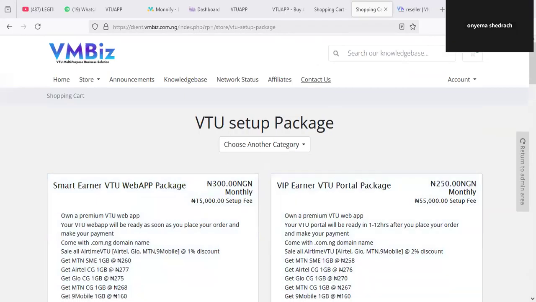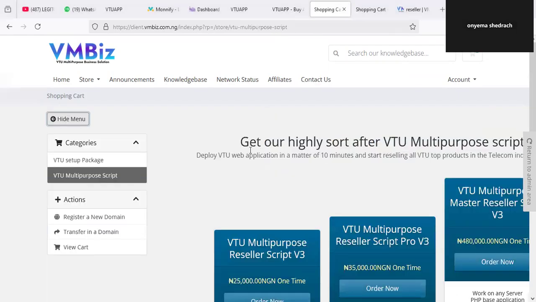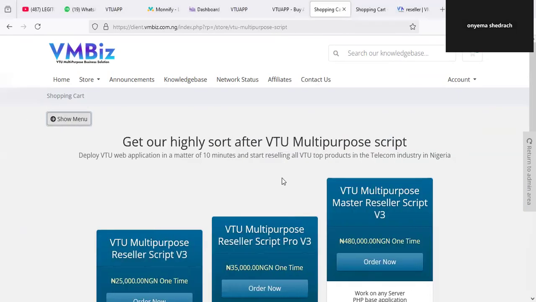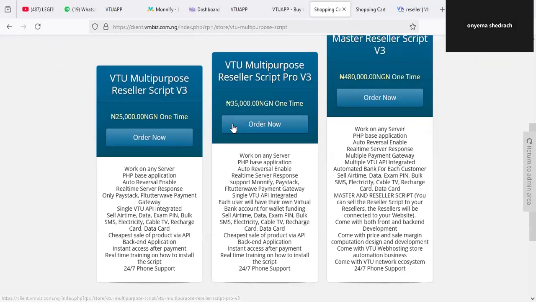But if you want the application itself to deploy on your server, then go for the VTU multiple script. This script is top notch, just like what you see here.